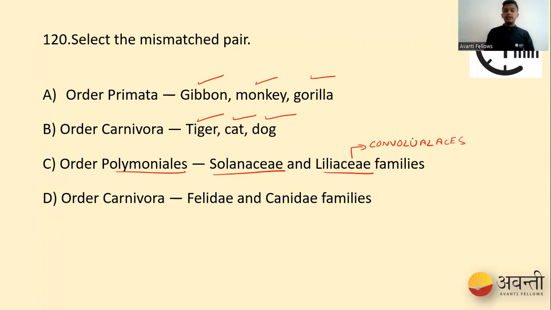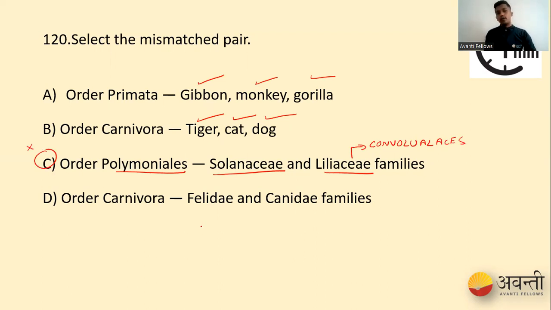Okay, so what happens here? Solanaceae and Convolvulaceae, these two families are based on the floral characteristics. Polymoniales are the group which are classified based on the floral characteristics, and that includes Solanaceae and Convolvulaceae. So that is why this option is wrong, people.